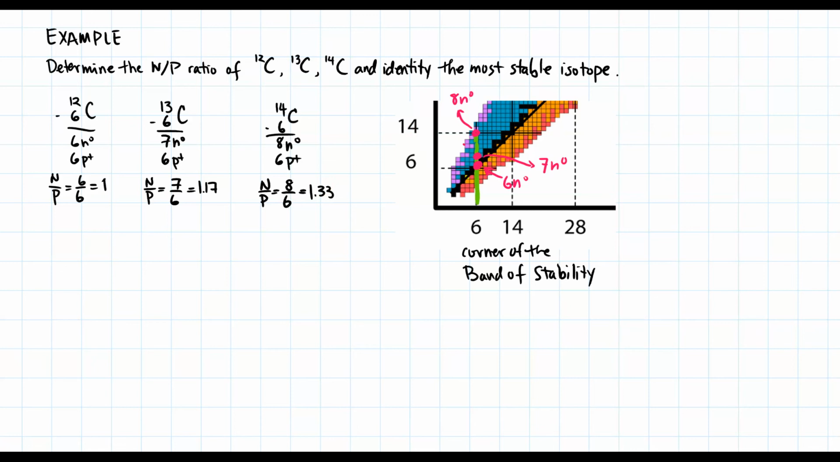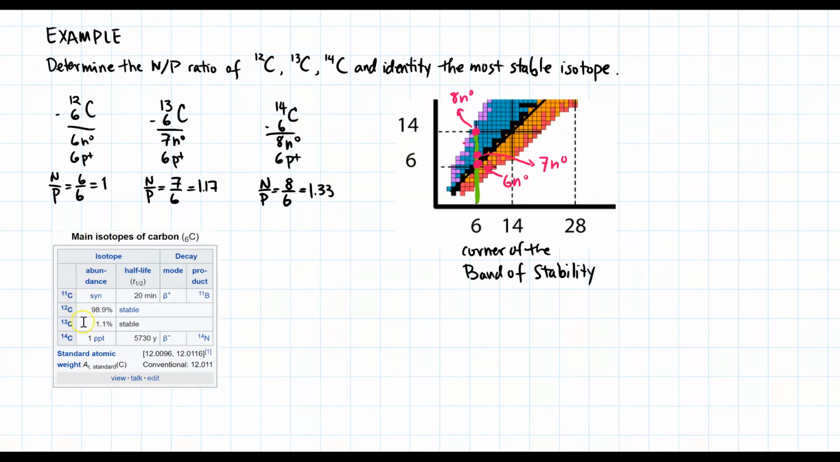And how do I know that? Here are the main isotopes of carbon. Carbon 12 and 13 are stable, so they're on the black line of stability. But when you look at carbon 14, you could see that it's unstable, and its primary decay mode is nitrogen 14.